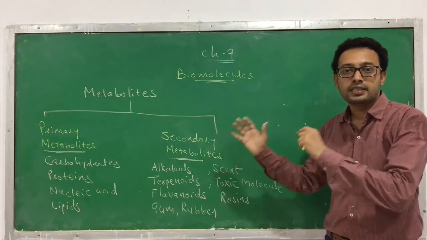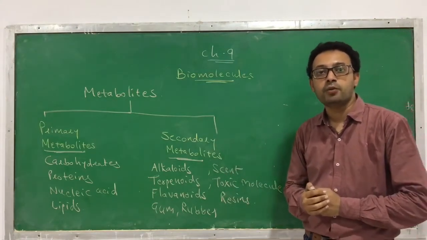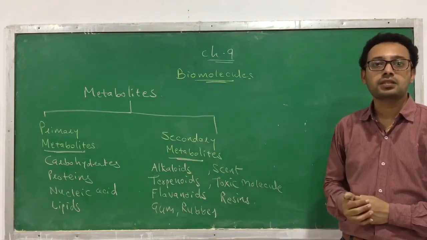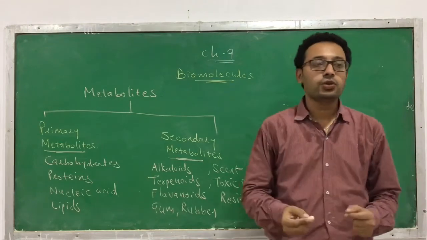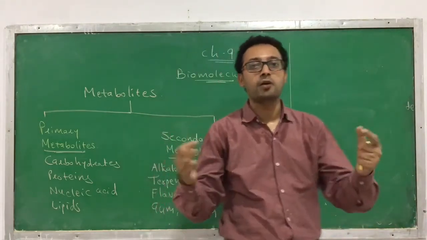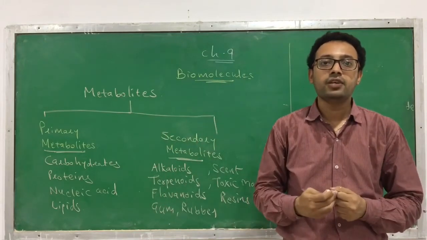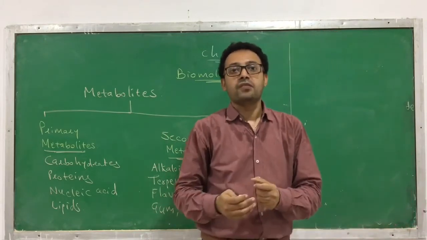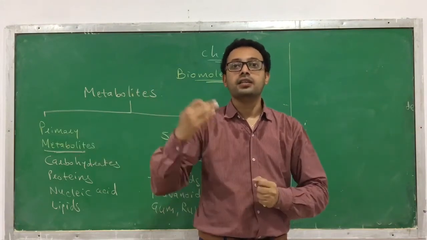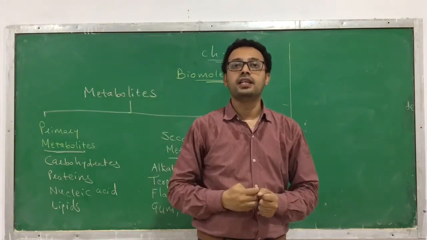No doubt it is less important from the examination point of view, but you should know it because it is a part of the syllabus. Next thing you have to learn, this is important. We have learned the variety of biomolecules that you can find in a living organism, but the molecules we are discussing are not of the same size. They are different in sizes.